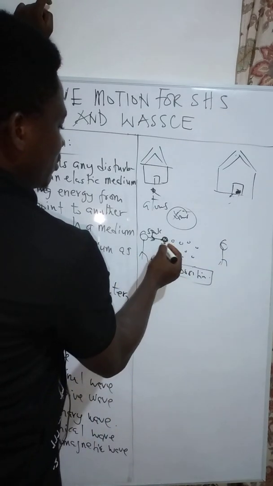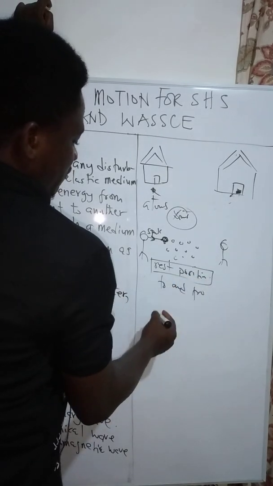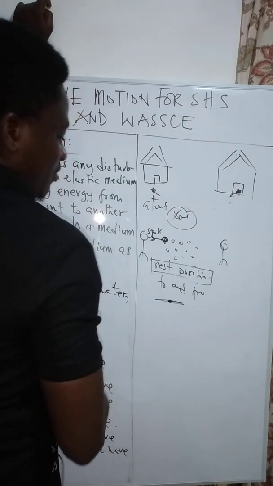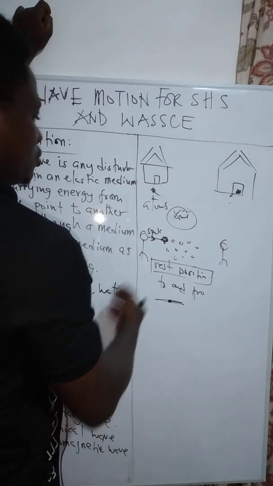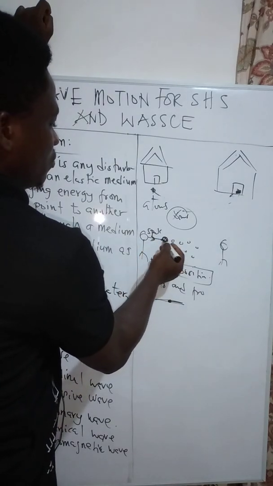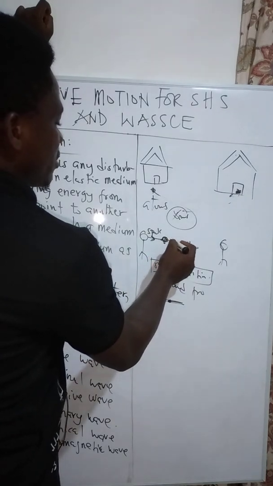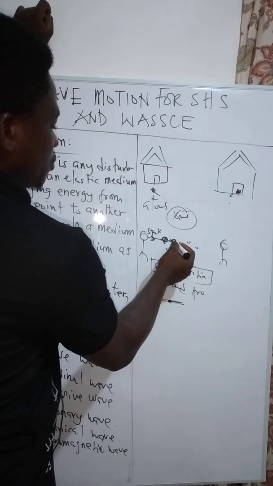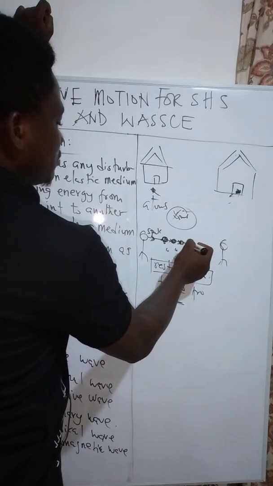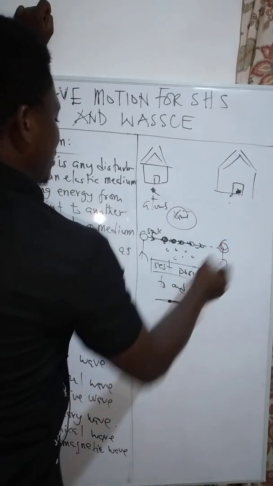So even though they receive energy and can move to and fro, if we say to and fro, it means you are here, you go and come, but you have a rest position where you finally settle. The atoms that are closer to where you speak receive the energy. They move to and fro, and in their forward movement, they transfer the energy to the nearest atom. The nearest atom also receives the energy and is able to move to and fro, transferring to the nearest and transferring to the other nearest, until it gets to this point.